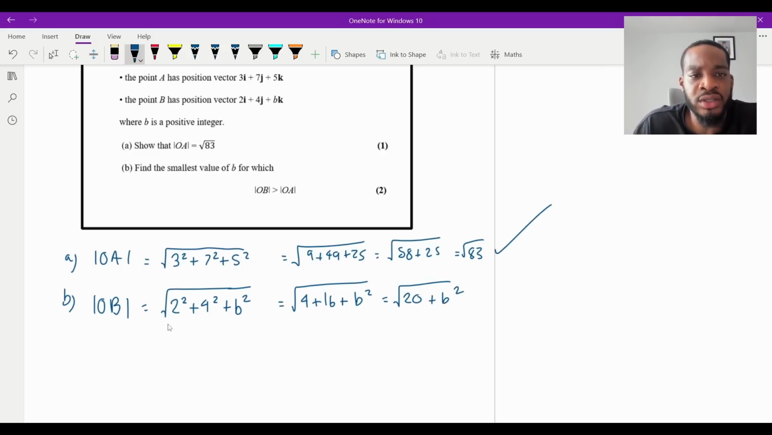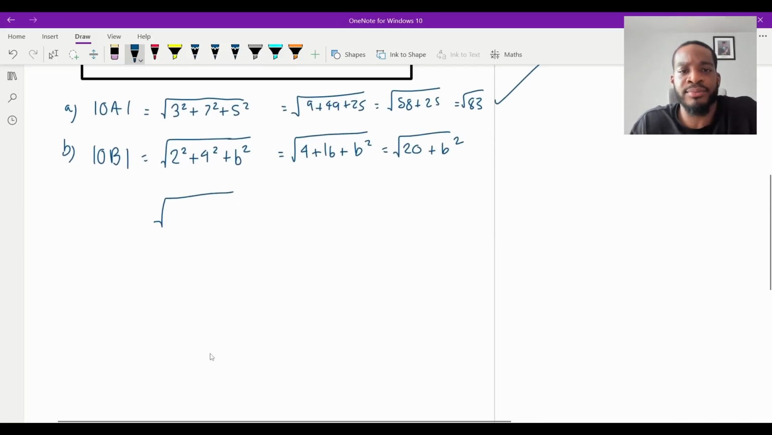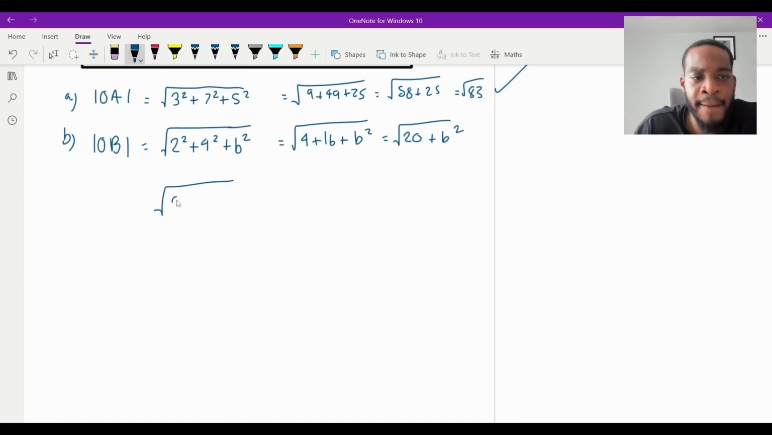Now, since they want the smallest value of b for which the magnitude of OB is greater than the magnitude of OA, that would mean, just plugging those in, the square root of 20 plus b squared has to be greater than the square root of 83. I need to solve for b. So square both sides to get rid of the square roots. 20 plus b squared is going to be greater than 83. Take 20 away. That will be greater than 63.